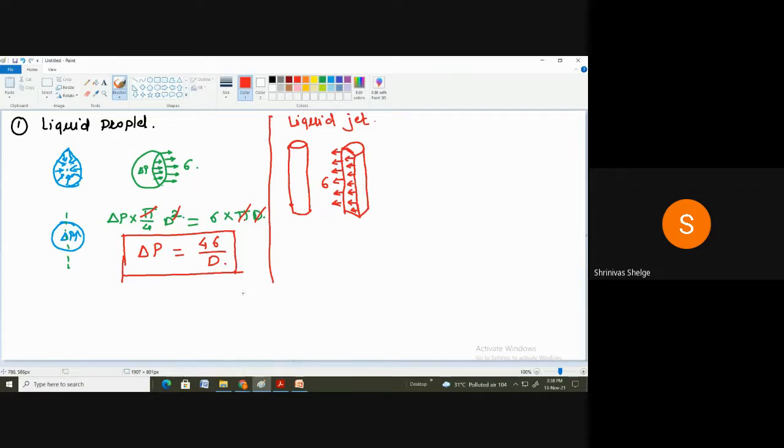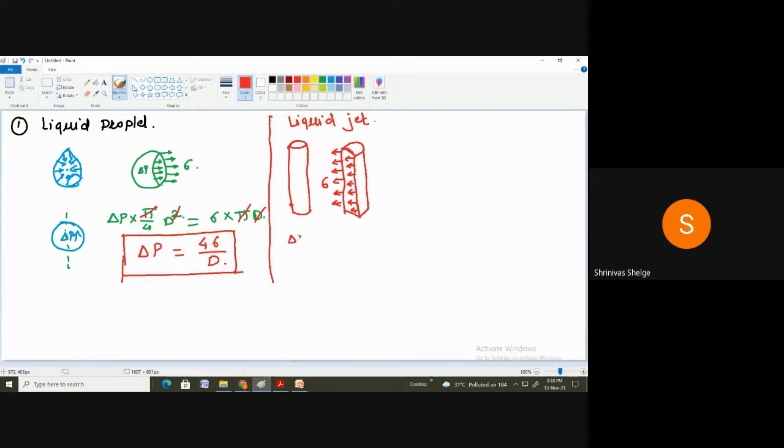Inside the liquid jet there are cohesive forces, and outside the liquid jet there are adhesive forces. Due to the more cohesive forces inside the liquid jet, the pressure increases, and that increase in pressure is balanced by this surface tension.